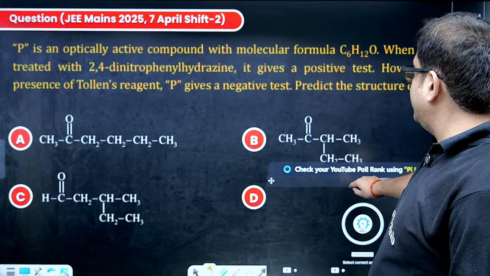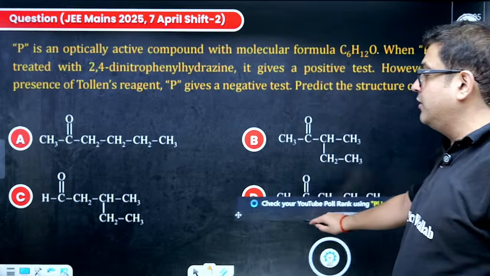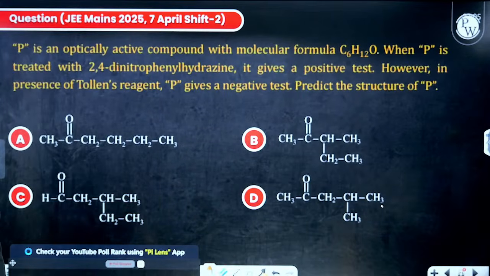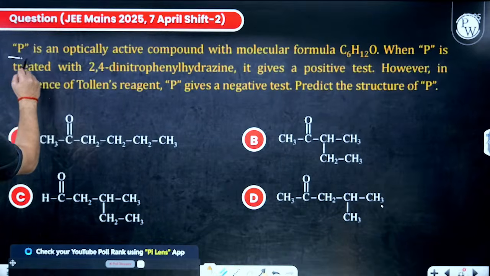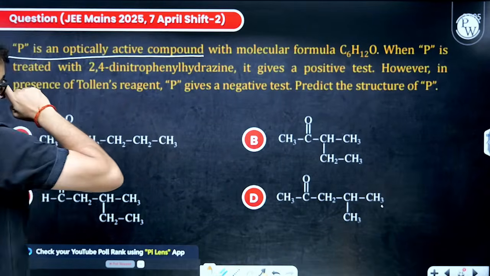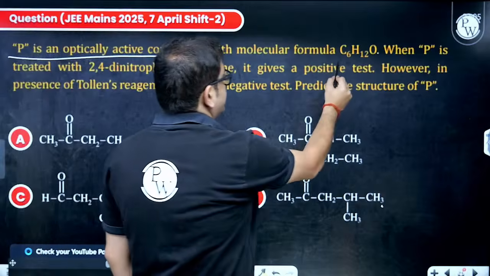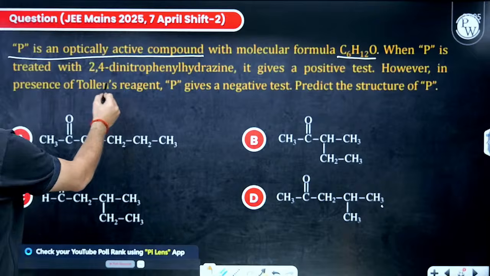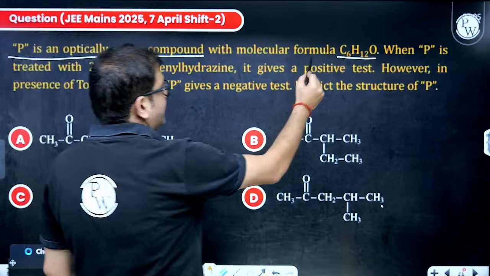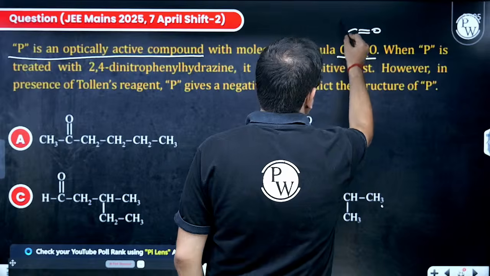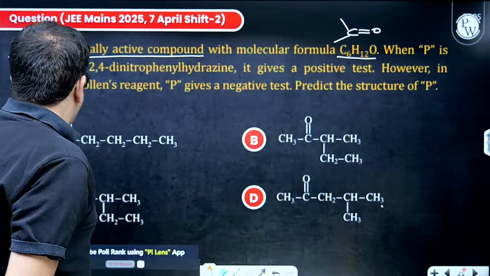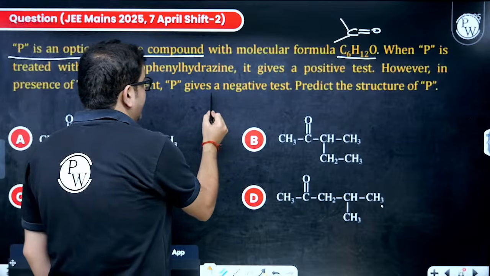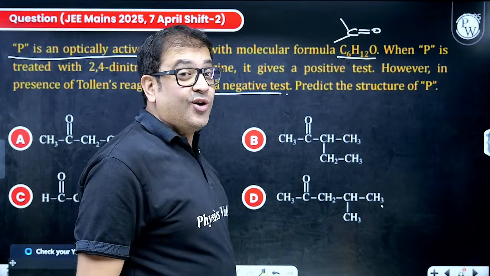P is an optically active compound. Okay, let us solve this and then we will check, because anyway I will be solving this. So question is, P is an optically active compound with molecular formula this. When P is treated with 2,4-DNP, it gives positive test. That means it is definitely having a carbonyl group. However, P in presence of Tollens reagent gives a negative test. Okay, P is not giving Tollens test.